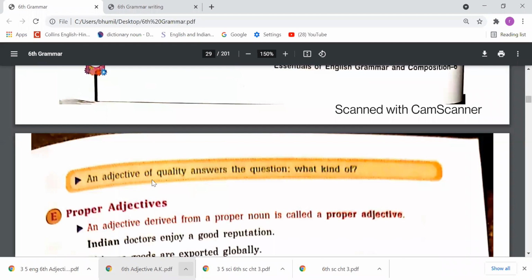An adjective of quality answers the question what kind of. So whenever there is any adjective and we put the question what kind of, and if we get the answer, that answer is an adjective of quality. If I say I have a beautiful car, and someone asks me what kind of car do you have, I say beautiful. So beautiful is an adjective of quality, right?